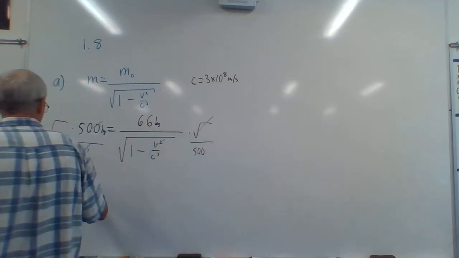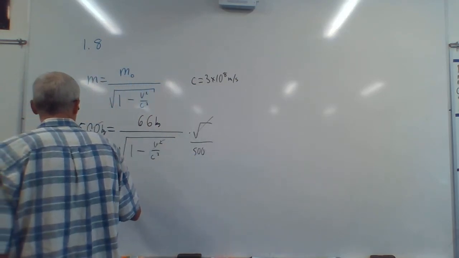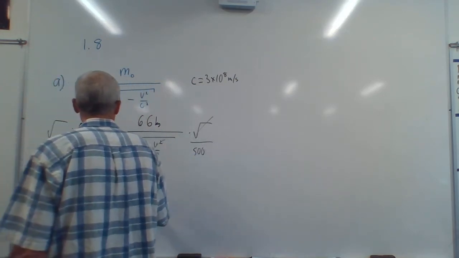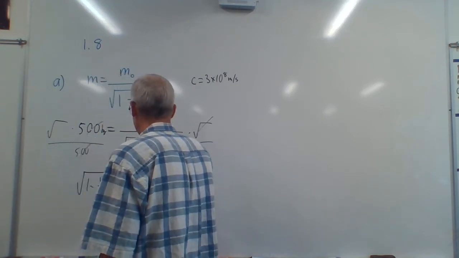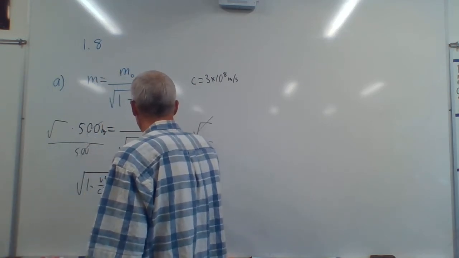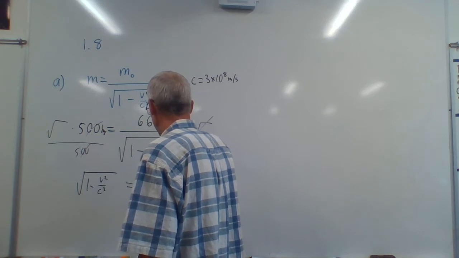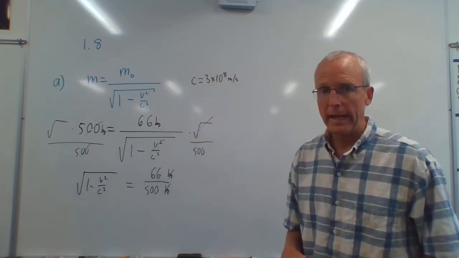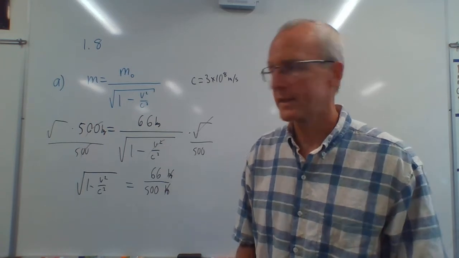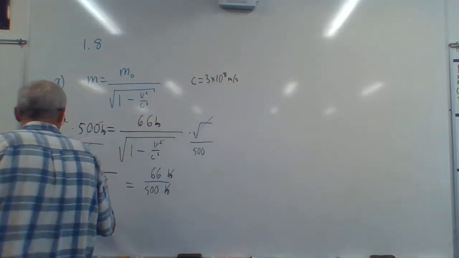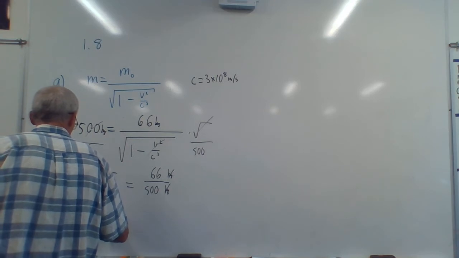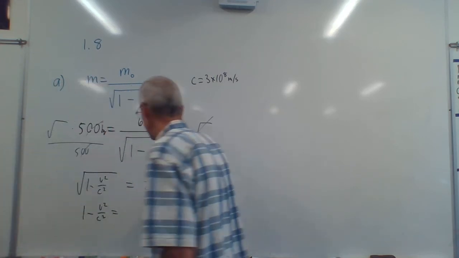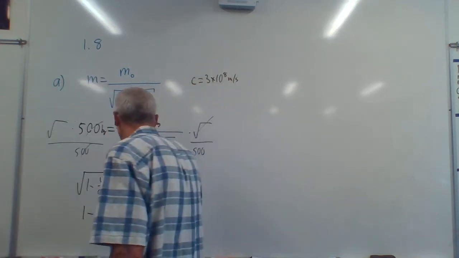So we have the square root of 1 minus v squared over c squared is equal to 66 over 500. The kilograms are going to cancel, so I can get rid of the kilograms. Don't have to worry about that. Now we square both sides to get rid of the square root. So 1 minus v squared over c squared equals 66 over 500 squared.